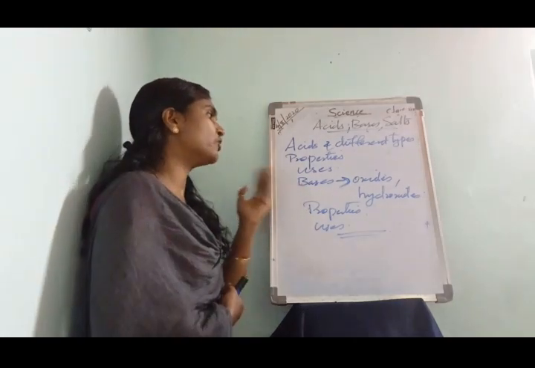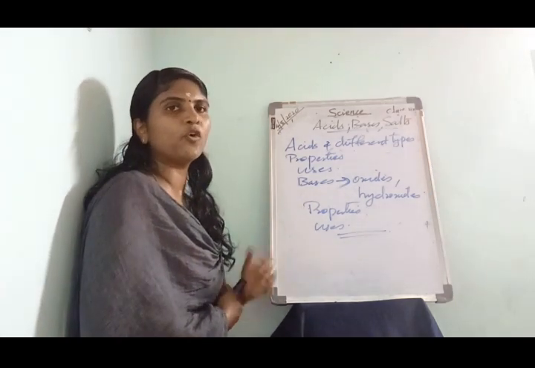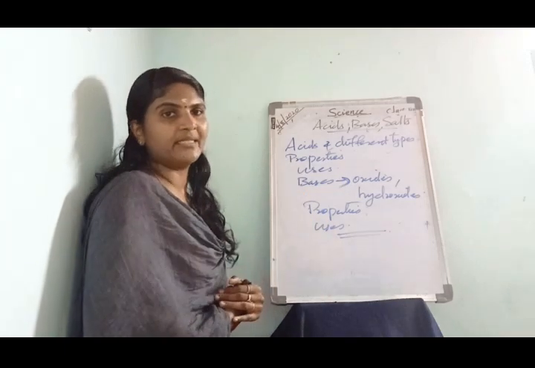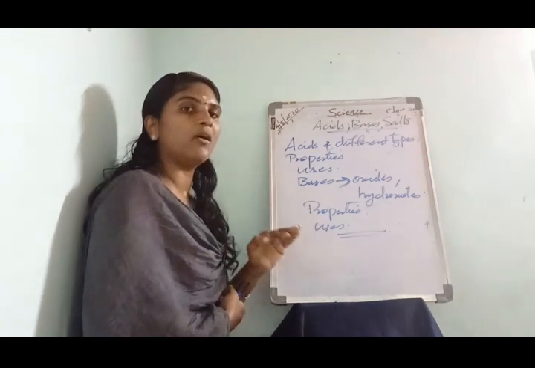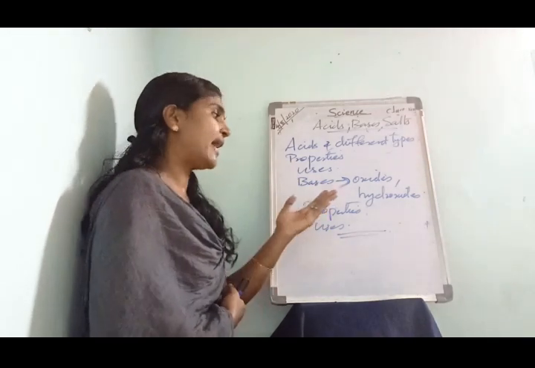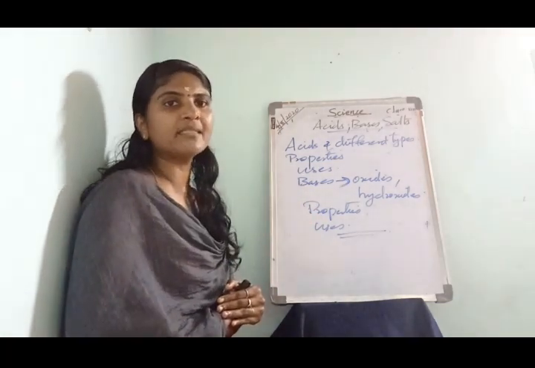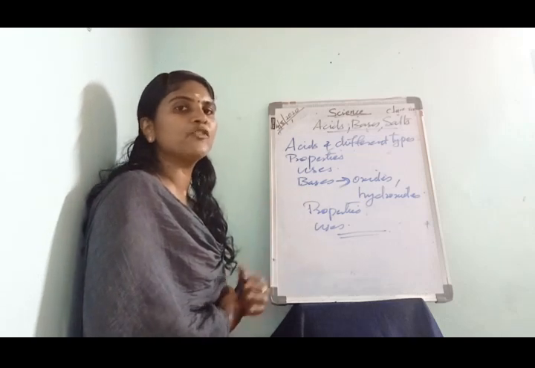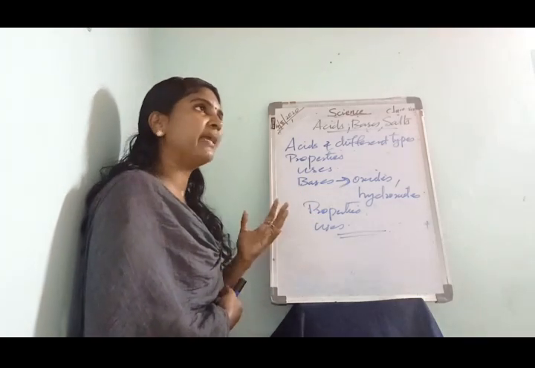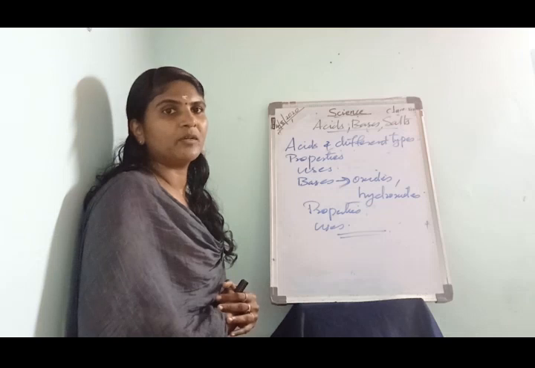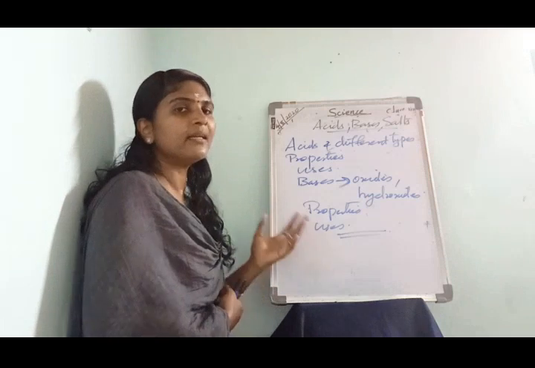Next we came to bases. Bases are compounds which contain oxygen, or oxygen along with hydrogen. Bases that contain oxygen are called oxides, and bases that contain oxygen along with hydrogen are called hydroxides. Next, we learned about the properties of bases. A base reacts with an acid to form salt and water, some bases dissolve in water, and some bases cause corrosion. Next, we learned some important bases and their uses.